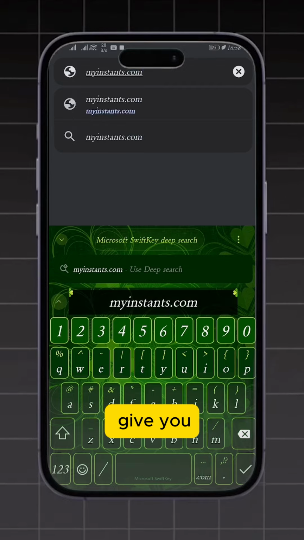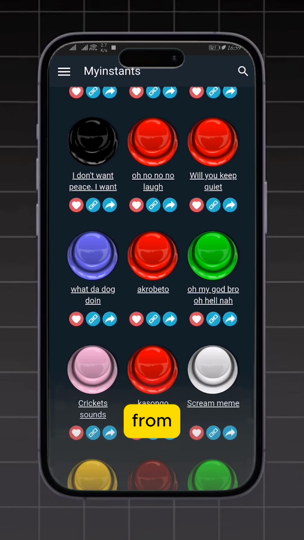You're in the right place. Go to myinstance.com. It will give you a collection of popular sound effects to choose from.